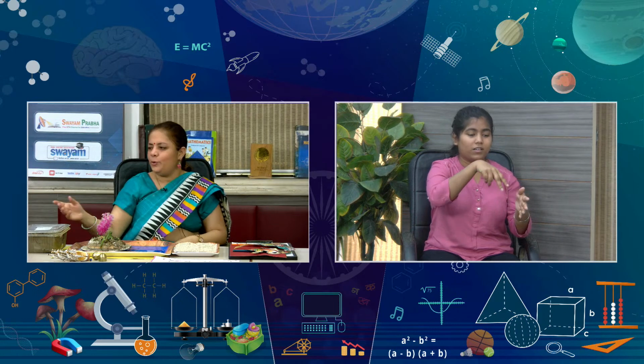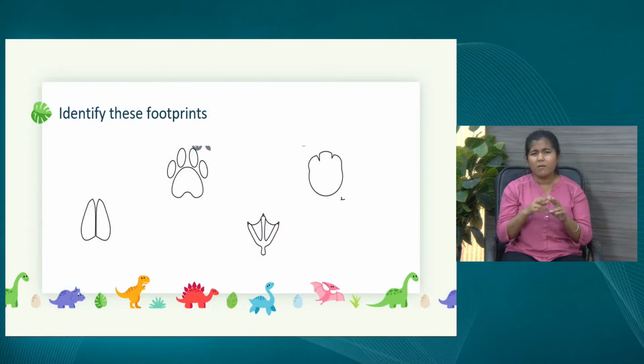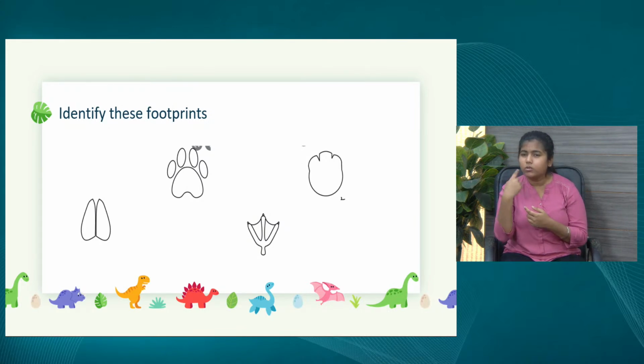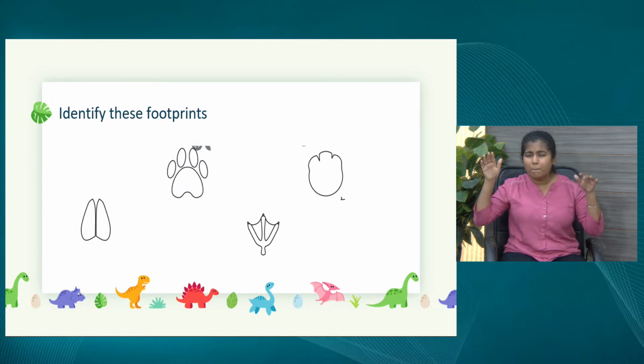So if I show you some of these footprints on our screen, can you identify them? Ma'am, at least I can try. If we see the first one, it may look like maybe a cow or something, maybe some bird also. But the second one, I'm quite sure it's a tiger or lion, something like that. Okay. The third one is a bird, right? Maybe a duck or hen, maybe a chicken, something like that.